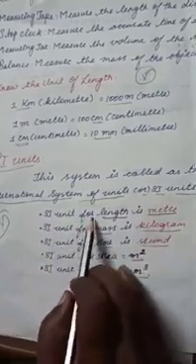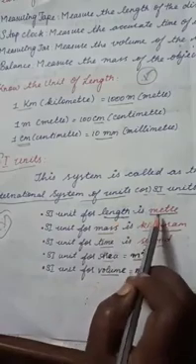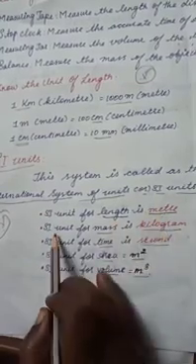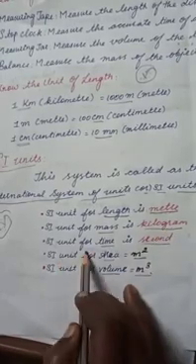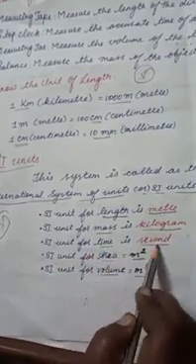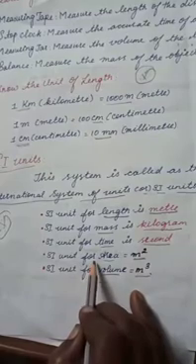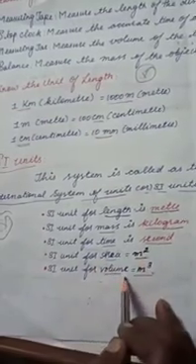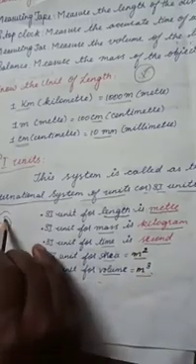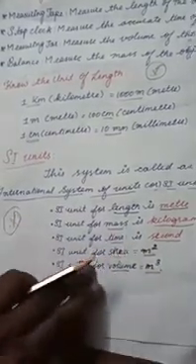The SI unit for length is meter. The SI unit for mass is kilogram. The SI unit for time is second. The SI unit for area is m squared. The SI unit for volume is m cubed. These are also very important formulas you must memorize.